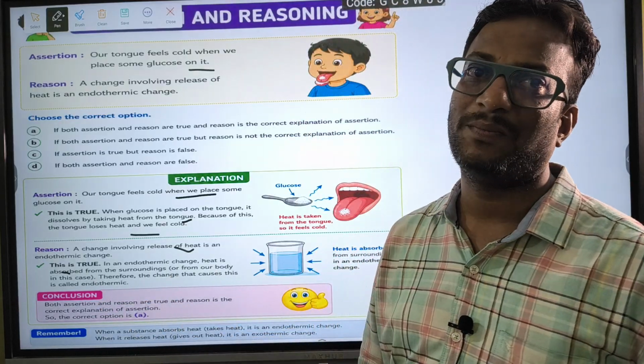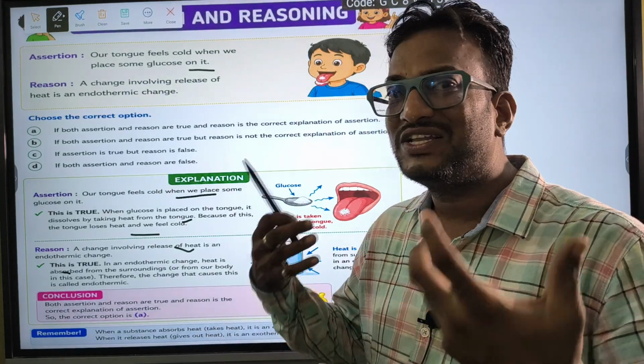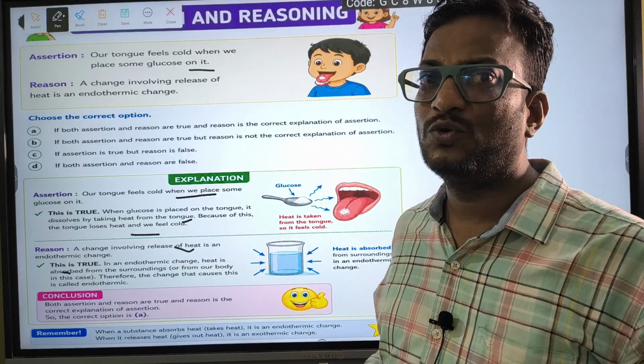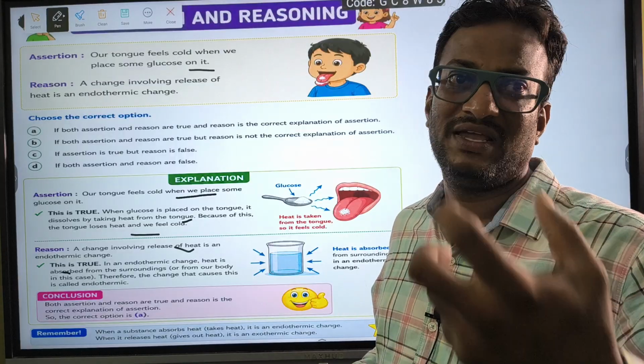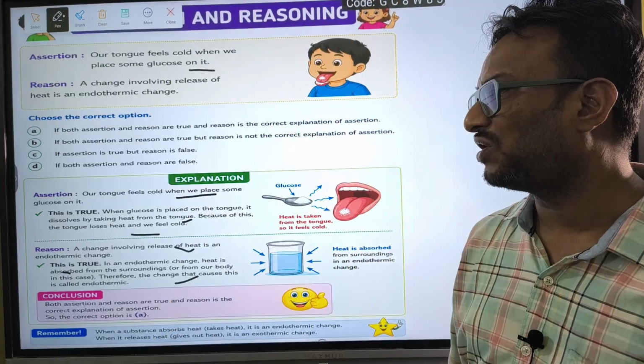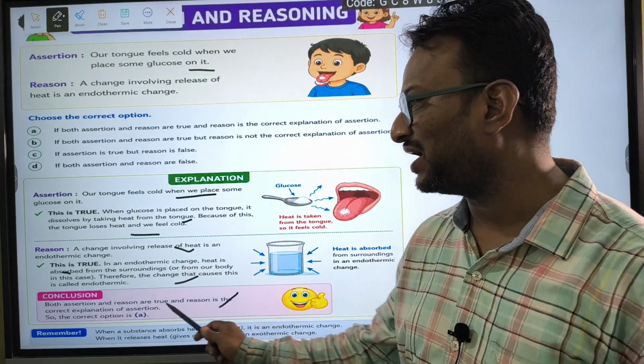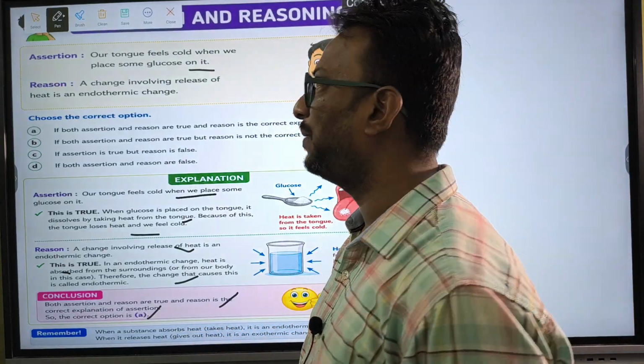In this case, the glucose is receiving heat from the tongue. That is why the tongue feels cool and the glucose dissolves by receiving heat. Therefore, the change that causes this is called an endothermic reaction. Both assertion and reason are correct. So, the option is A.